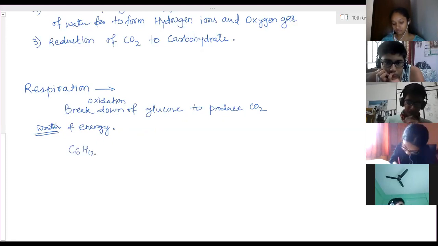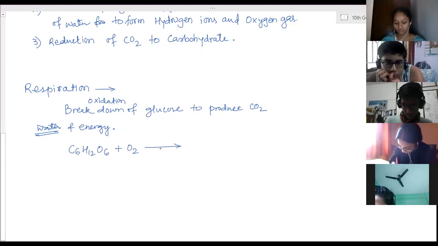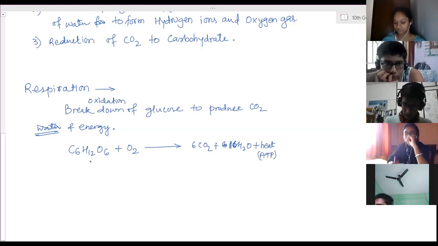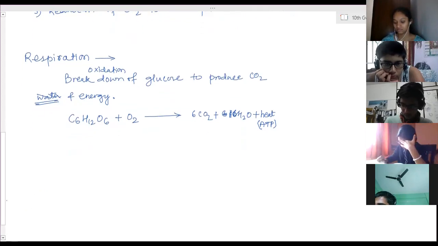So C6H12O6 plus oxygen, this is the aerobic respiration. It gives out 6CO2 plus 6H2O plus heat, which is stored in the form of ATP molecules. So this is not a one-step process, it is a continuous process.